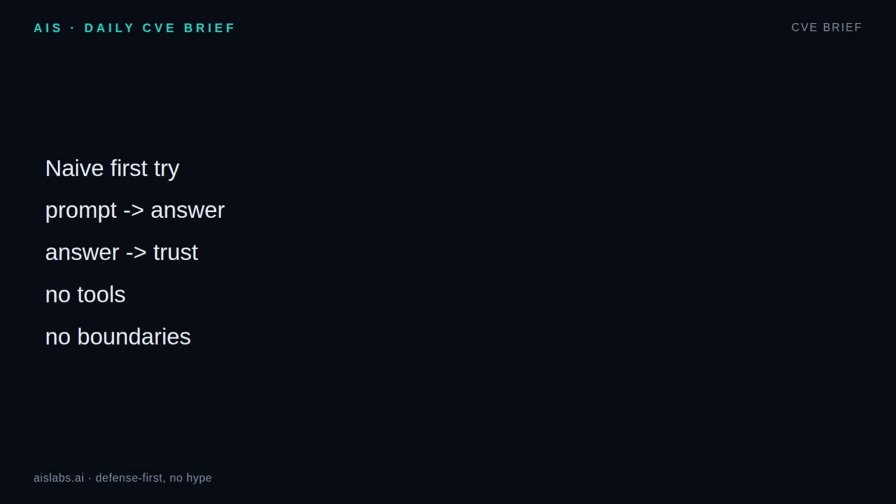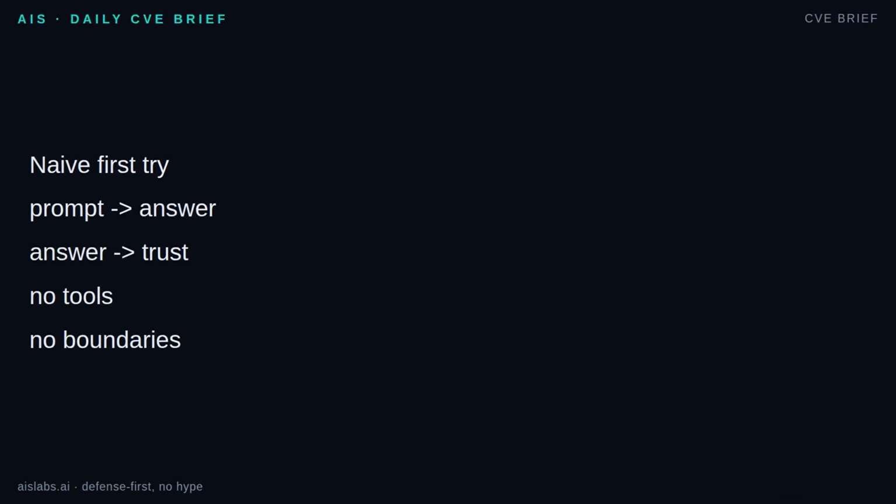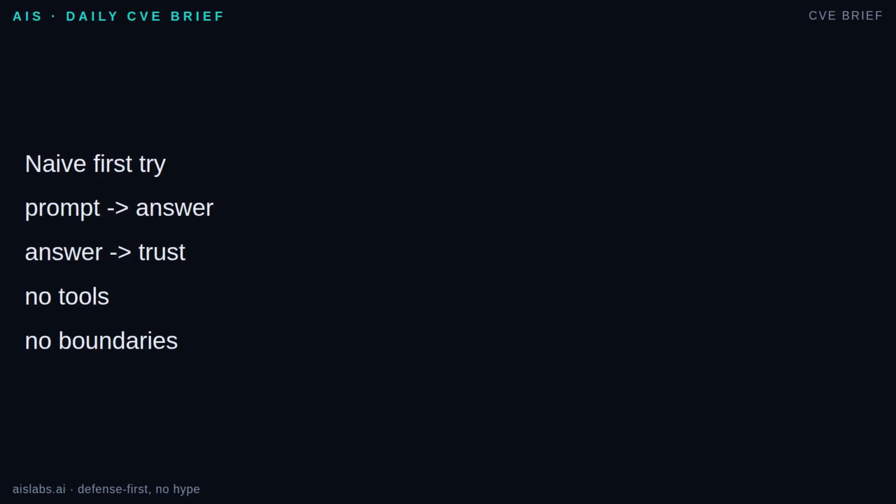The beginner version is usually one prompt and one answer. You send text to a model and hope the response is useful. That is fine for summarizing a paragraph or drafting an email. It breaks when the task needs facts from your system, multiple steps, validation, or decisions.